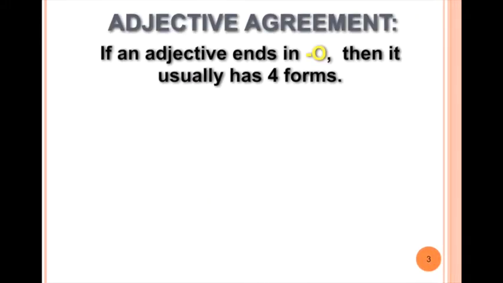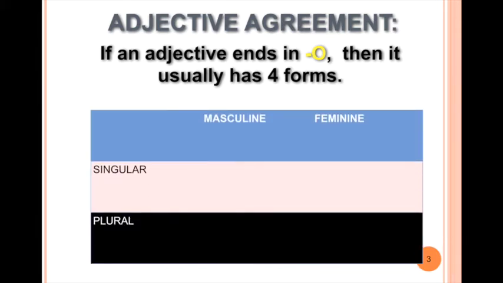For example, if an adjective ends in O, then it usually has four forms. There is a masculine, a feminine, which is gender, and a singular and a plural form. If an adjective, for example, bueno, is masculine and singular, it's going to be bueno. If it is feminine and singular, it's going to become buena. If it is masculine and plural, it becomes buenos. And feminine and plural becomes buenas.